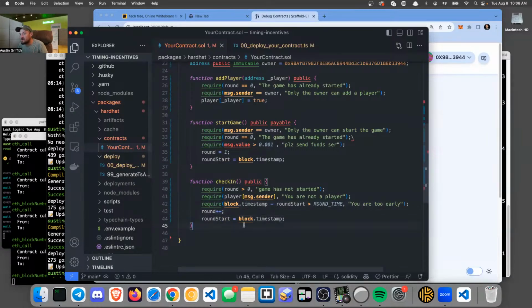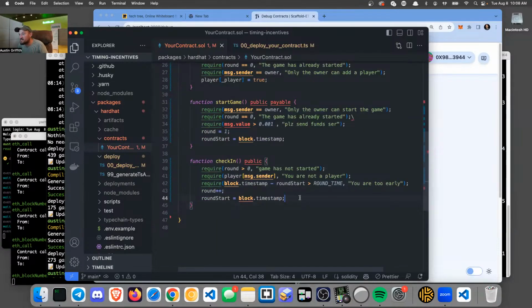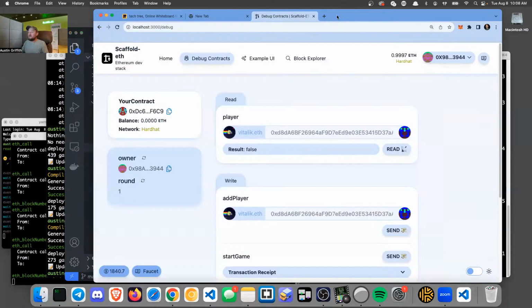The round is going to increment. We're going to reset our block stamp, which will get us this thing, right? Now we need to pay somebody, right? So send funds to message sender, right? Hopefully this just fills this in. Come on, autopilot. It's not doing it.